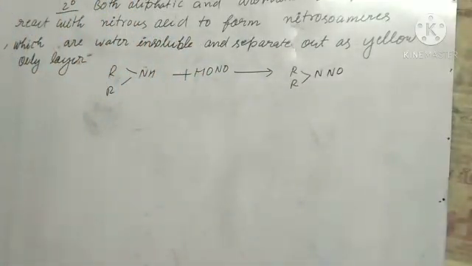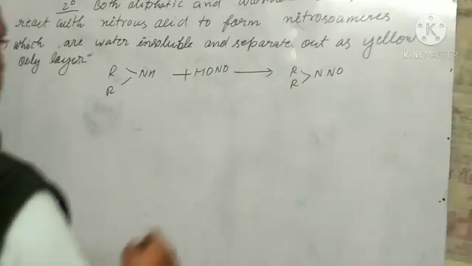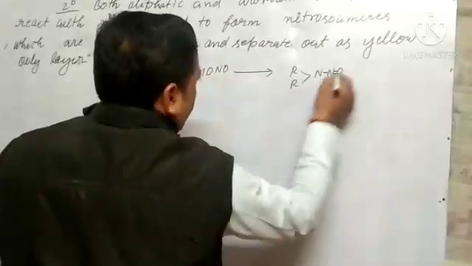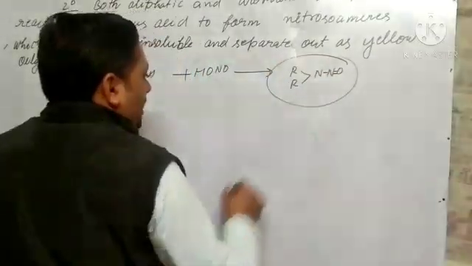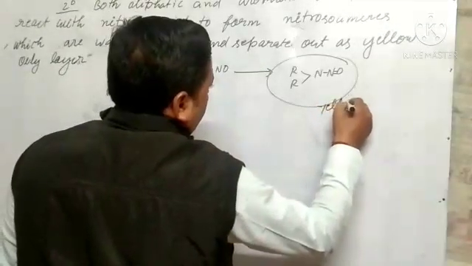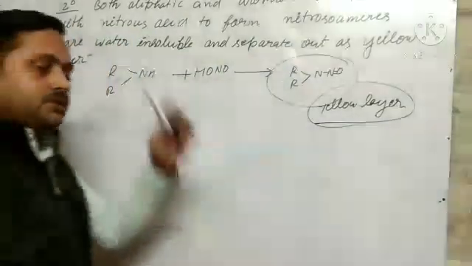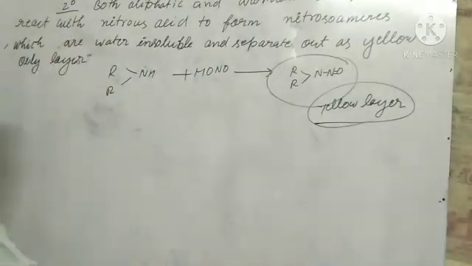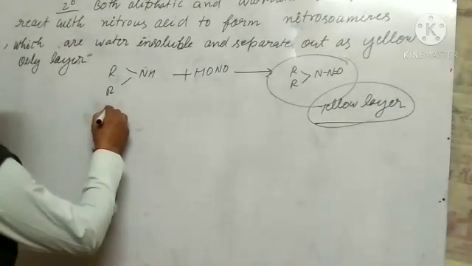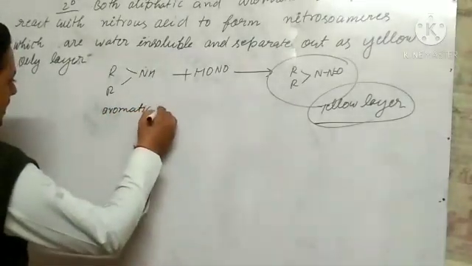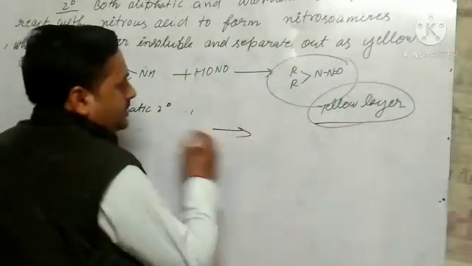It forms nitrosamines, and separates out as a yellow layer because it is water insoluble, even if we are taking aromatic or aliphatic. With aromatic secondary amines, the same reaction takes place. Okay, students.